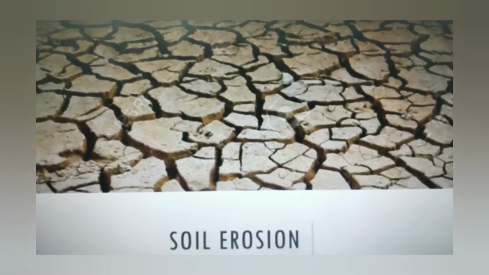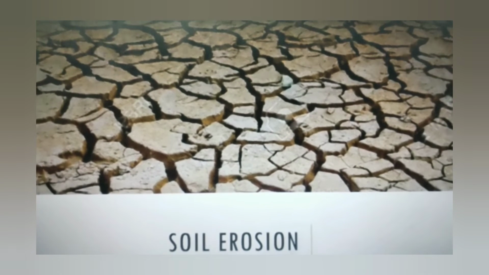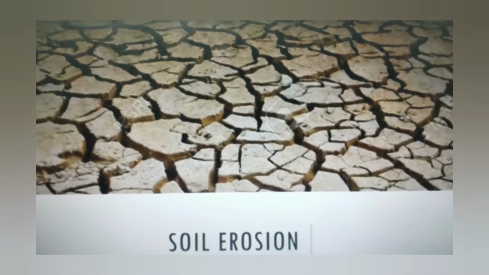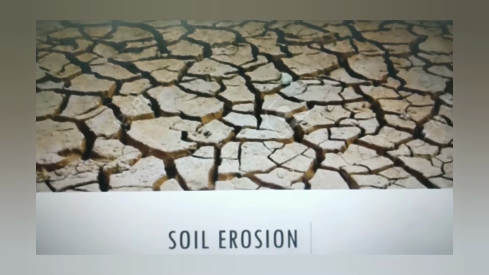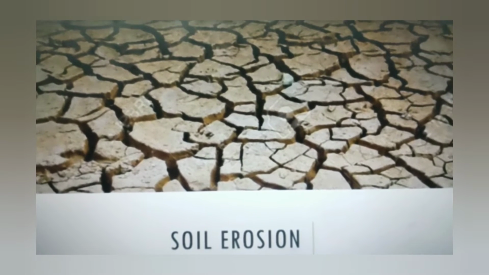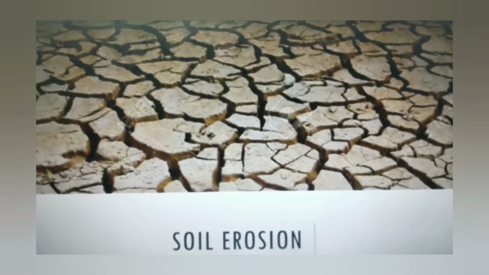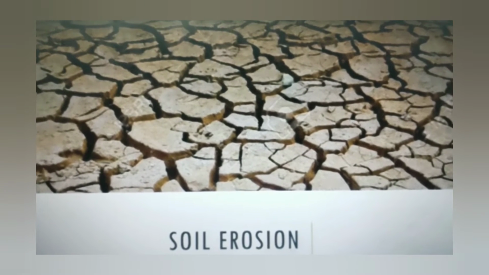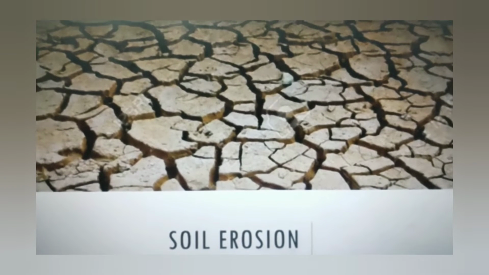All of you understand, right? If this topsoil is removed by water and wind, the fertility of the soil will be lost because the topsoil is the most fertile layer of the soil and it becomes barren. What does barren mean? One in which no plants can grow and which is unfit for farming. So what is soil erosion now?